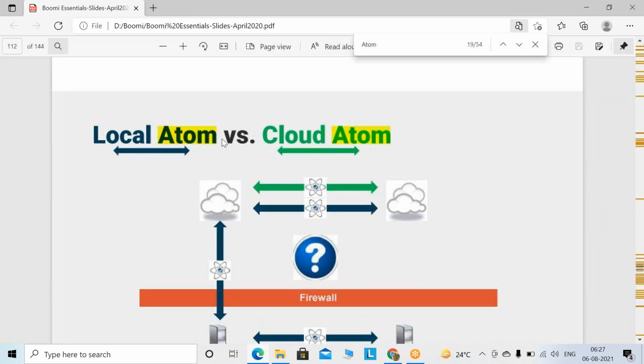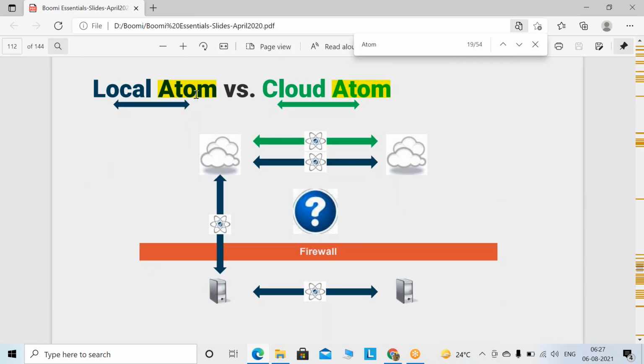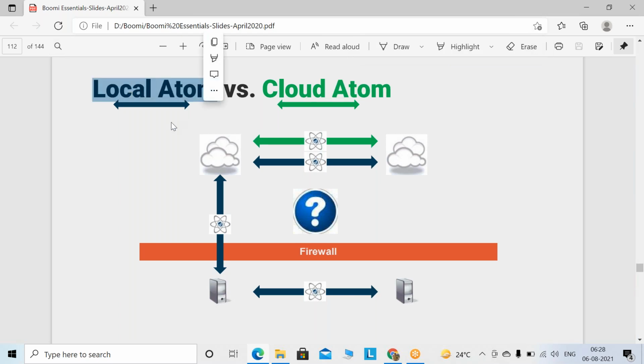Now you have to catch the color of the symbol. The local atom is blue, and the cloud atom is green. This is the cloud applications, and this is the cloud atom. This one is the local atom. Now the firewall is there, outside or inside. This explanation will help you understand when we are going to use a local atom and when a cloud atom.